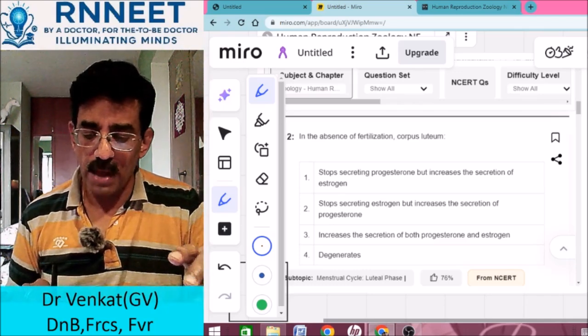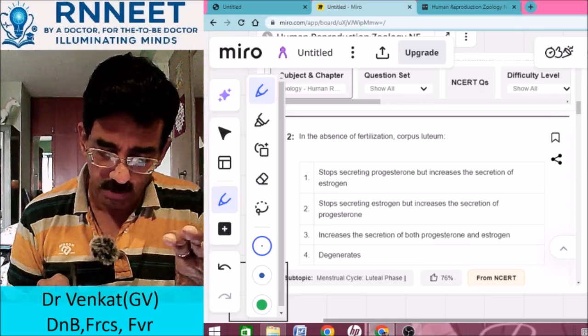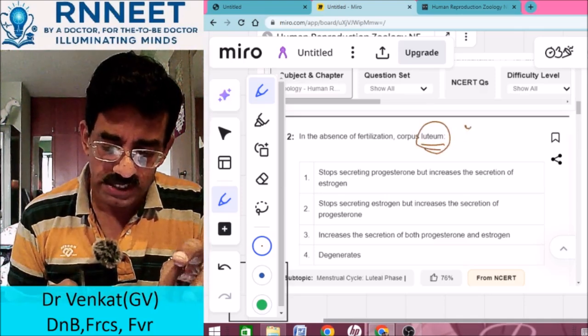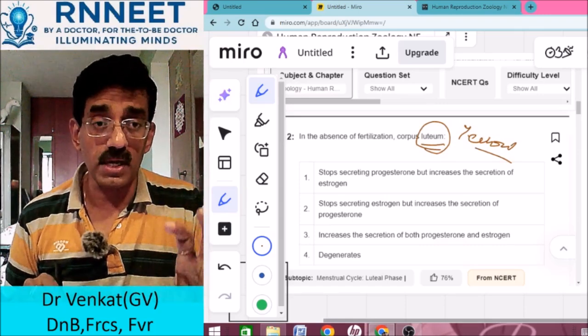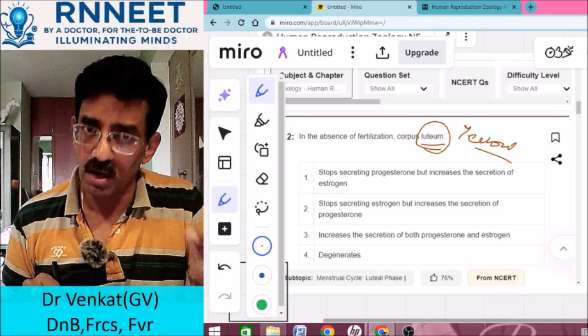You know, in the absence of fertilization, the corpus luteum, why is it called luteum? Because it is yellow in color. The corpus luteum basically has a pigment called lutein, and that lutein is yellow in color.